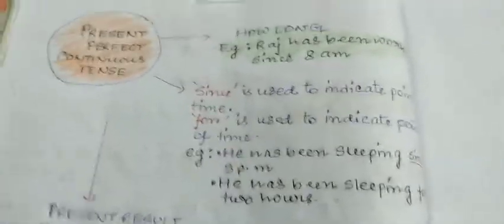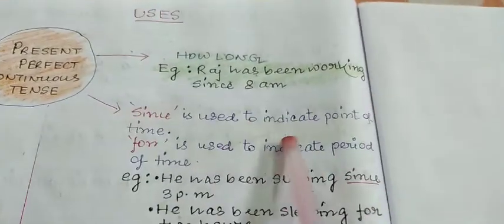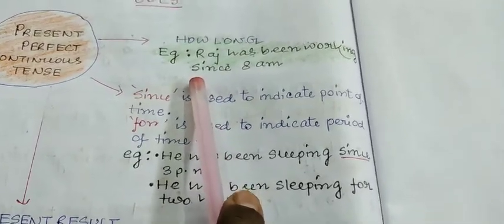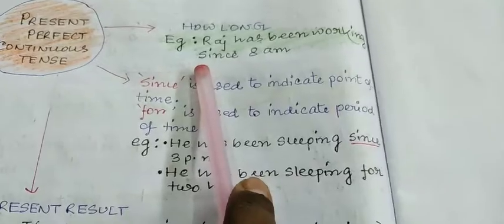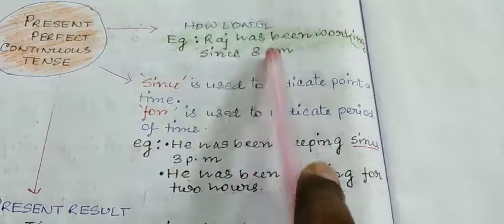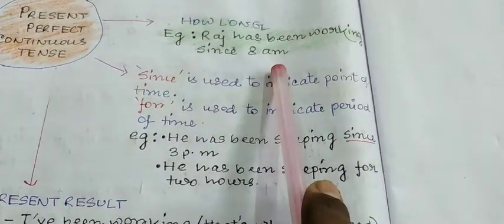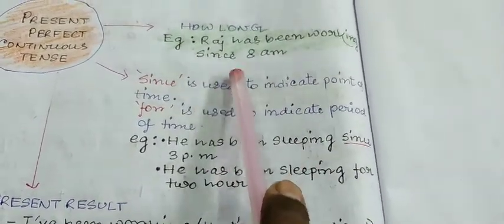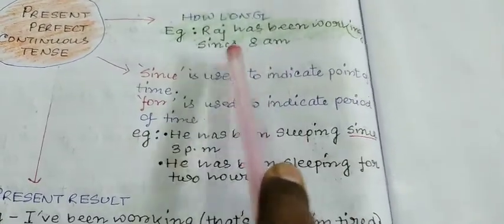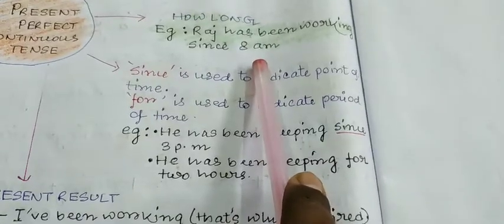Now we will read about the uses of the present perfect continuous tense. Here, it is used to describe an action which began at some time in the past and is still continuing, as I have already said. For example, Raj has been working since 8 a.m. That means Raj started to work earlier, that is 8 a.m., but he is still continuing his work.